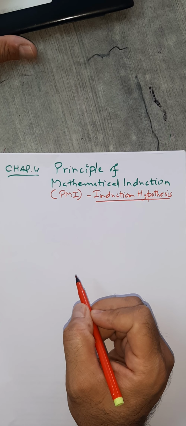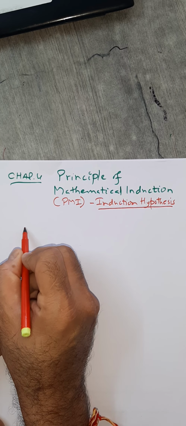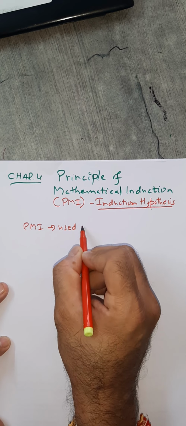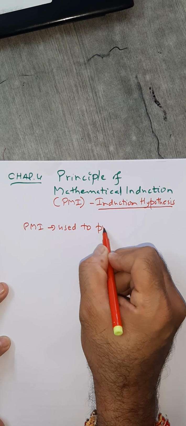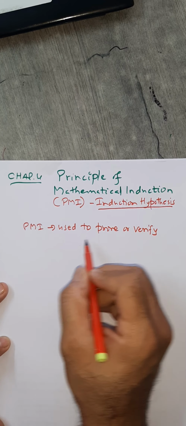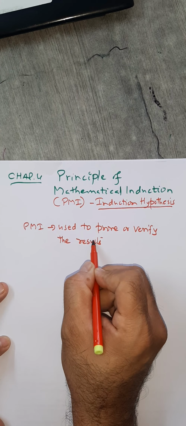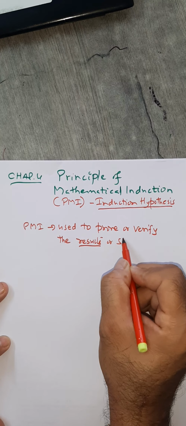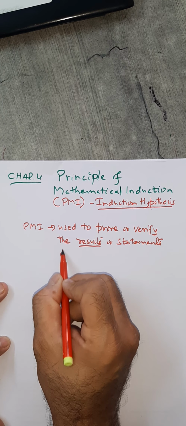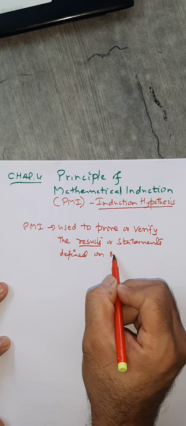So normally the PMI is used. Let me write, then I'll explain what is PMI. Principle of mathematical induction. PMI is used to prove, or you can write verify, the results or statements defined on natural numbers, defined on n, remember.